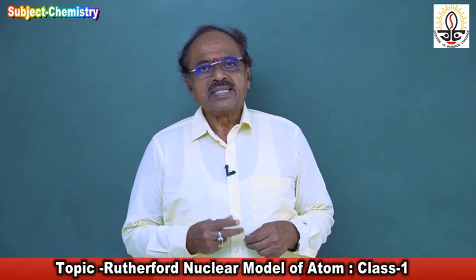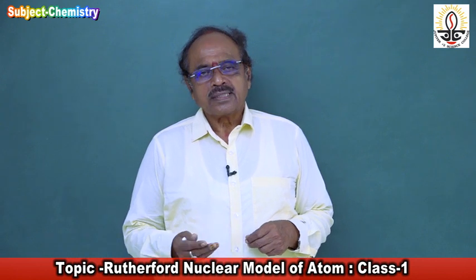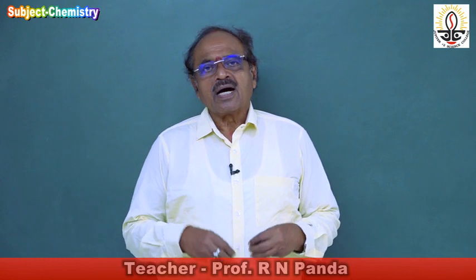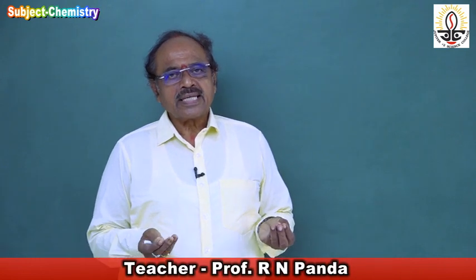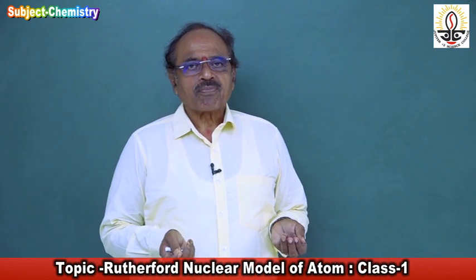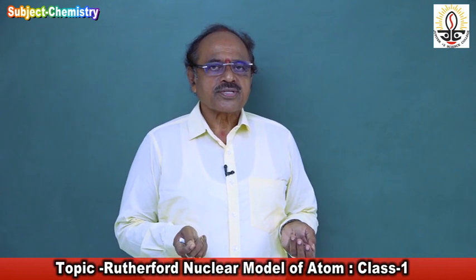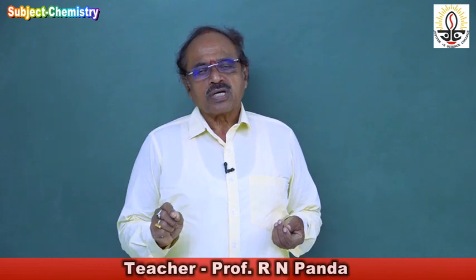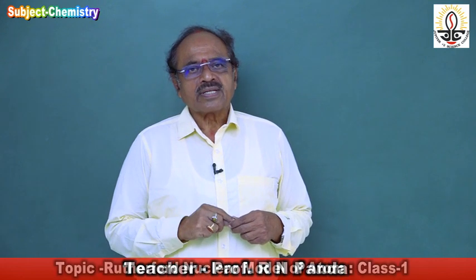There are some elements like uranium and thorium which spontaneously undergo disintegration, producing very powerful radiations more penetrating than cathode rays, called alpha rays, beta rays and gamma rays.